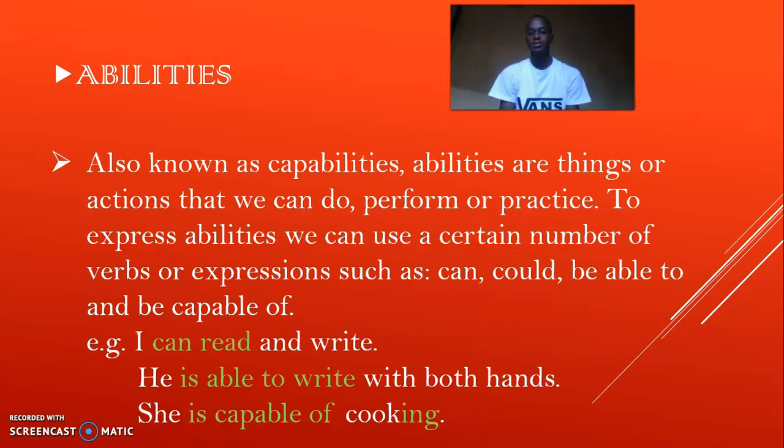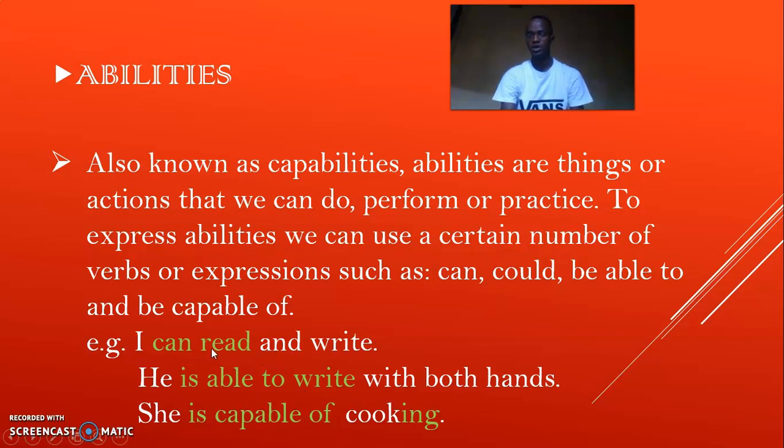Also known as capabilities, abilities are things or actions that we can do, perform, or practice. To express abilities, we can use a certain number of verbs or expressions, such as can, could, be able to, and be capable of. Here are some examples for you to have just a brief idea before we go to the deep explanation. I can read and write. He is able to write with both hands. She is capable of cooking.